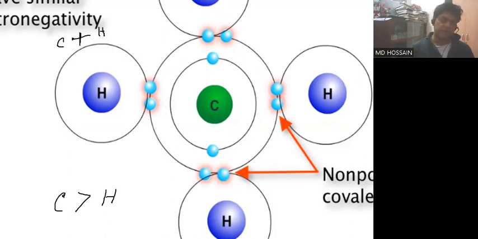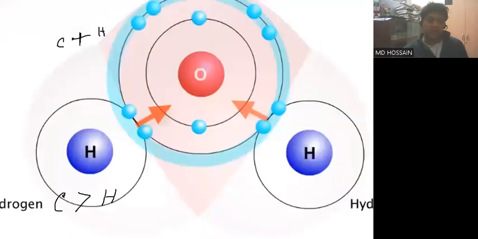But if the difference of electronegativity is much higher, then the polarity will rise, and the element with the higher electronegativity will get the delta minus, and the element with the lower electronegativity will be in the delta plus position. So in the case of oxygen, you can see here that oxygen is much more electronegative than the hydrogen atom, and as a result, the water molecule has polarity, a dipole moment, with a positive end and a negative end.